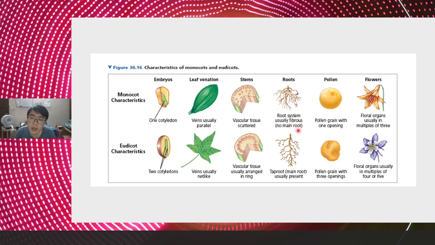Fibrous, no main root, it is random, it just grows as it likes. Then for the dicot, it is the main root, so it is called a tap root system. It means there is one main stem in the middle that comes out.